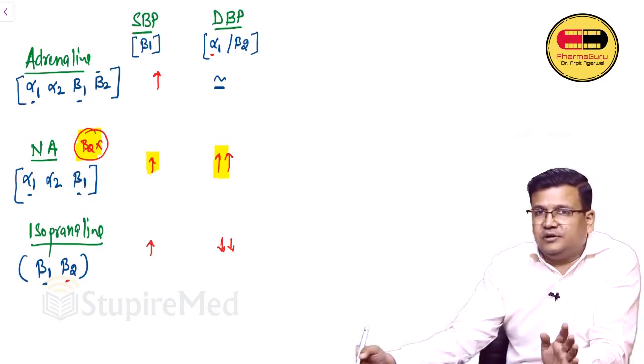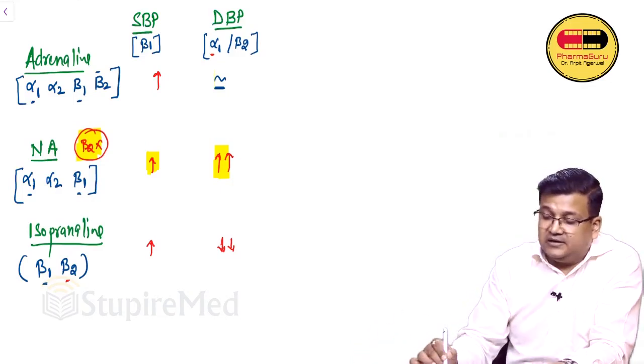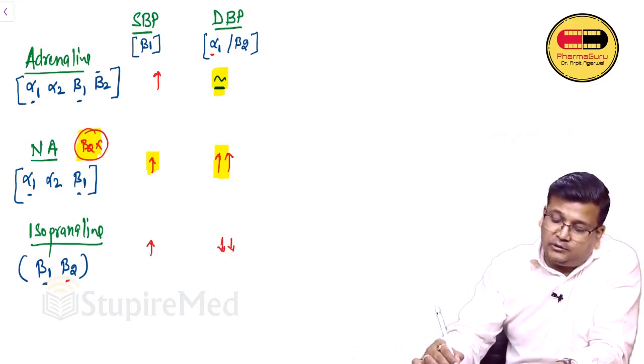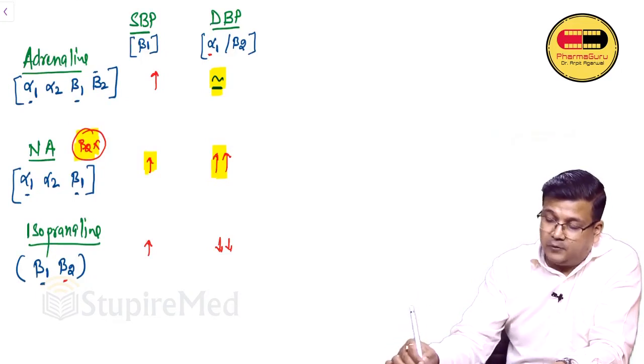Which BP is not increased by adrenaline if asked? Answer is diastolic BP. It is not increased by adrenaline. So that you should know. Coming to action on heart rate.